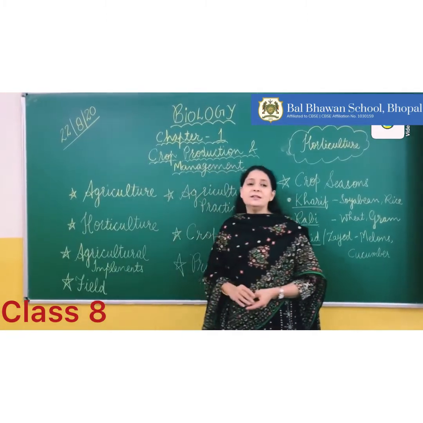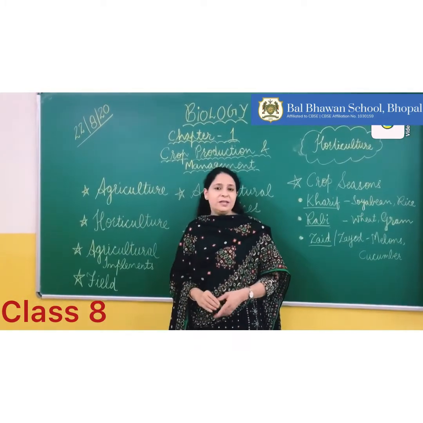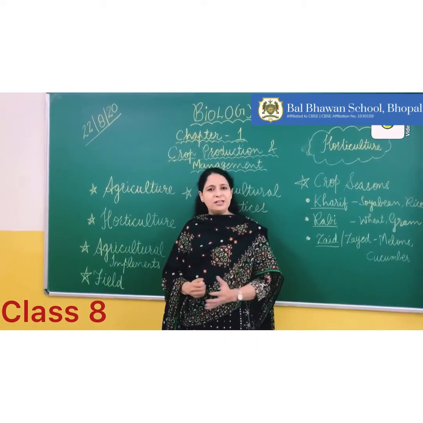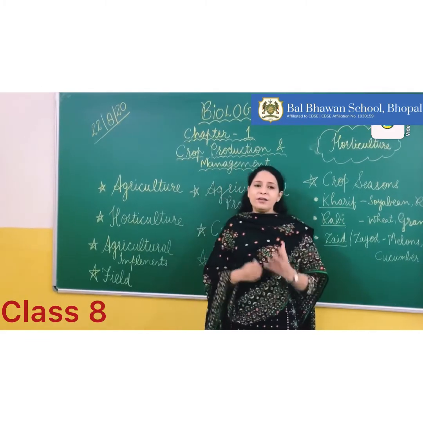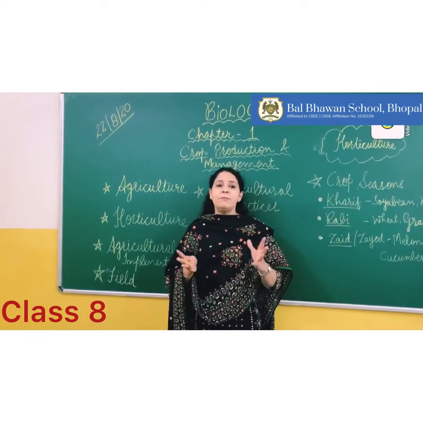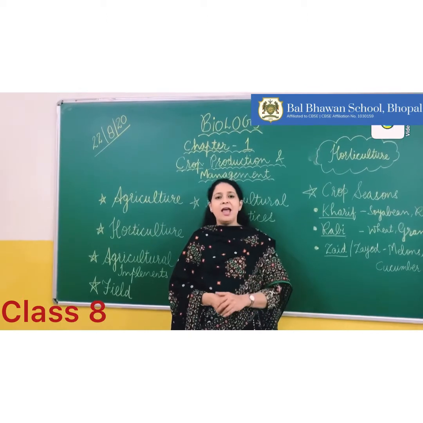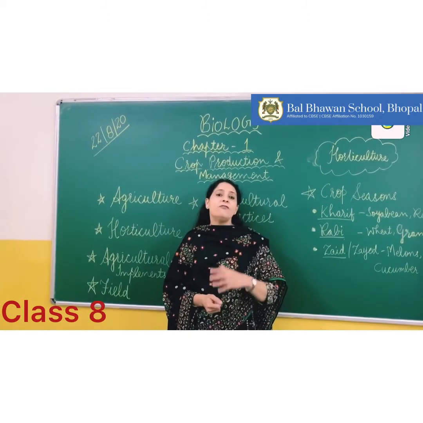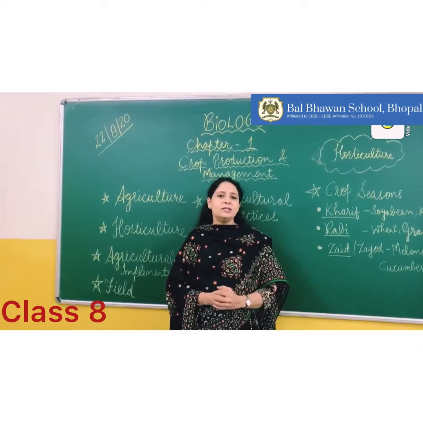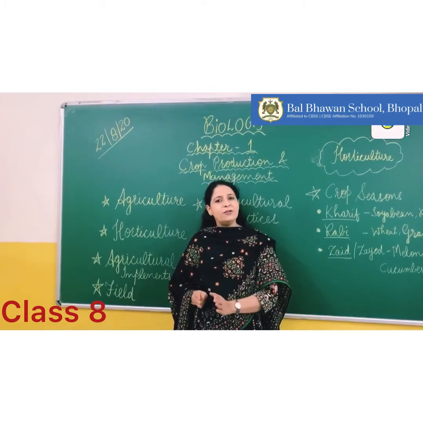Agriculture is a word made up of two different Latin words. Ager means field and culture means production. Production on the field is called agriculture. So agriculture is the scientific term used in a broader sense for the cultivation of plants on a large scale and rearing of animals for the benefit and profit of humans. So agriculture includes crop production and animal rearing also.